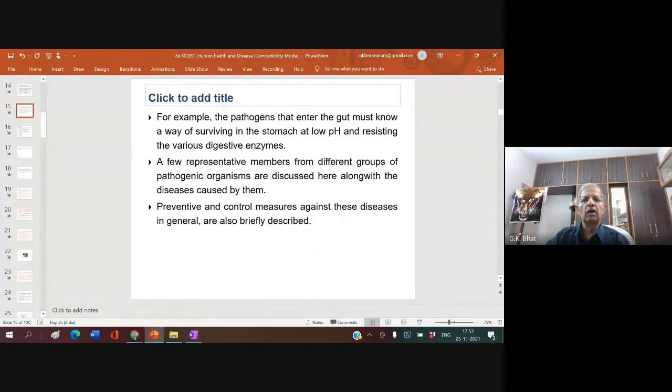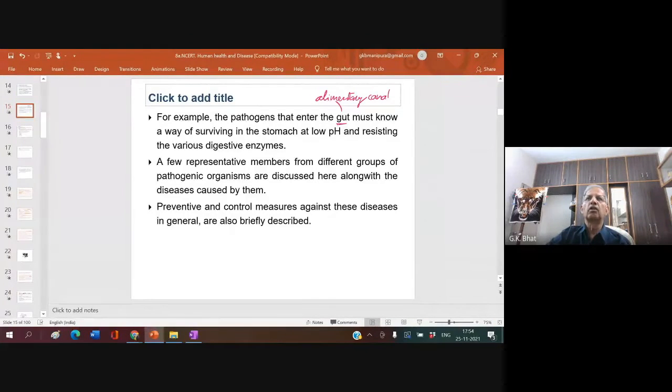For example, the pathogens that enter the gut. What is gut otherwise called? What is gut? Janani. Stomach. It is the alimentary canal. Not only stomach. The entire alimentary canal is called by one word, gut.